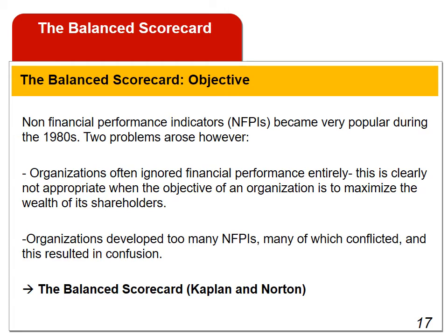The weaknesses inherent in relying exclusively on financial performance indicators lead companies to use non-financial indicators. In response to these problems, the non-financial indicators became very popular during the 1980s. 2 problems arose, however. Organizations often ignored financial performance entirely. This is clearly not appropriate when the objective of an organization is to maximize the wealth of its shareholders. Organizations developed too many NFPIs, many of which conflicted, and this resulted in confusion.